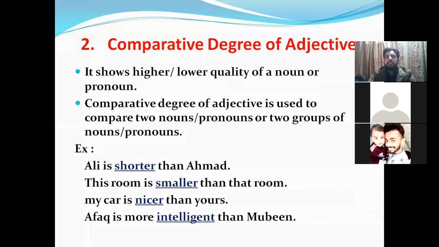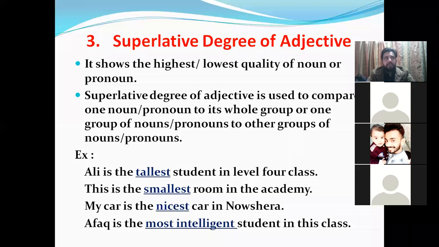So whenever you are talking about the higher quality of a noun or pronoun, for that we are using the comparative degree of adjective. Okay. Likewise, we say superlative degree of adjective. It shows the highest or lowest quality of a noun or pronoun.